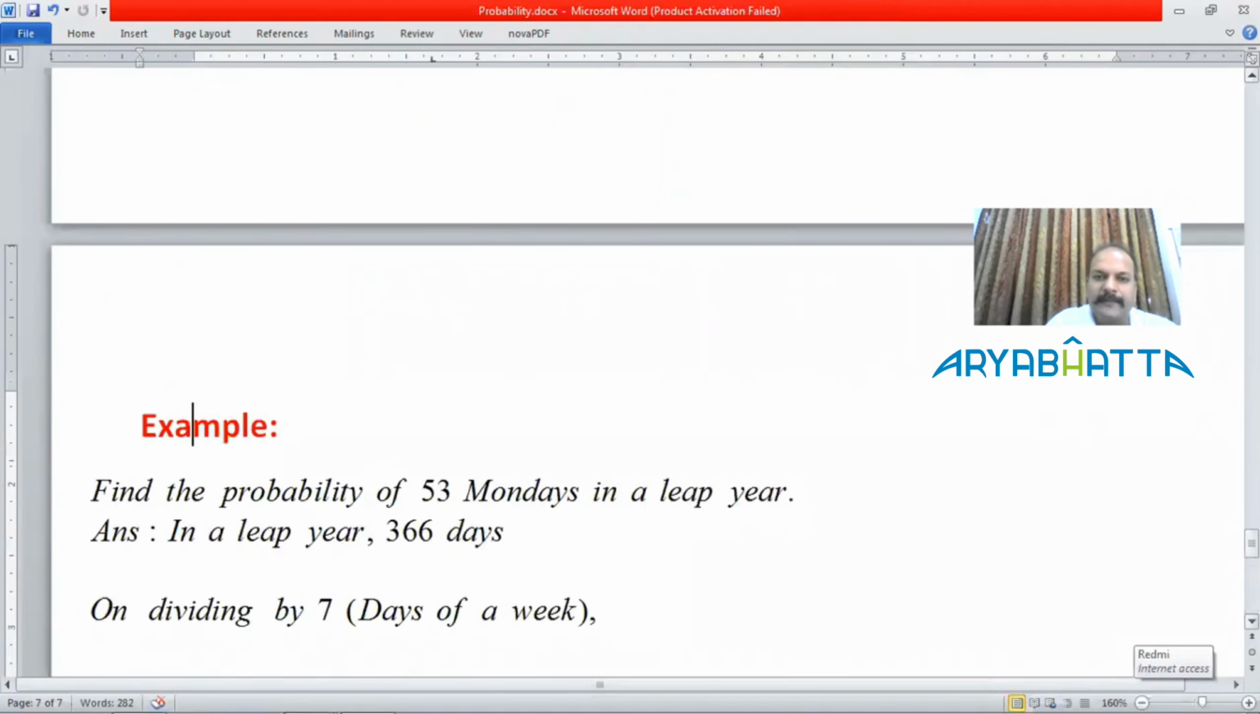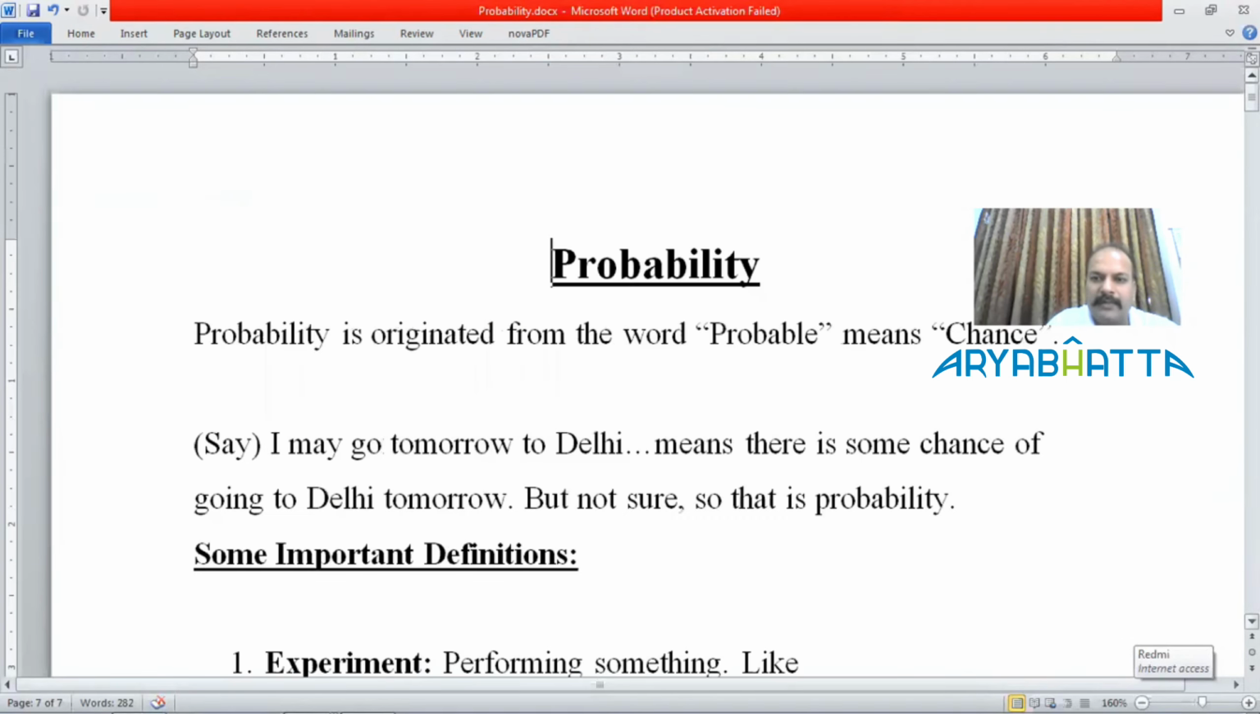So this is the way you can do all your problems on probability. This is the basic one.